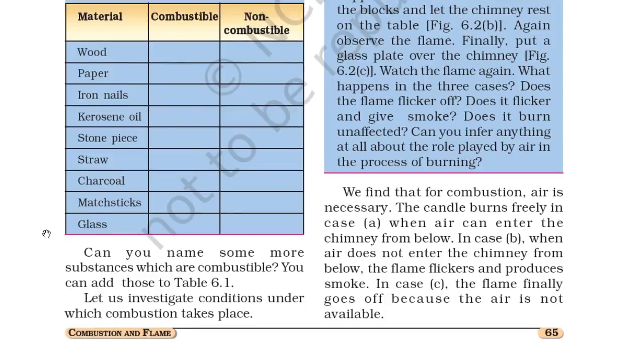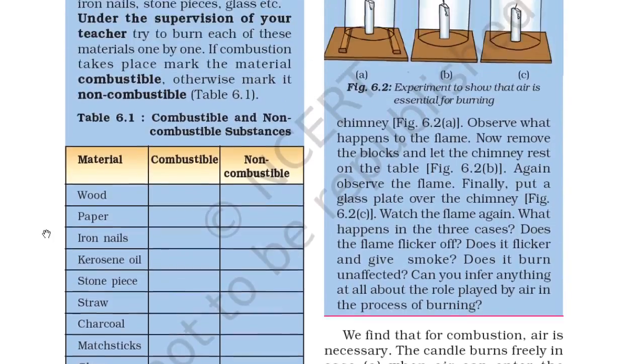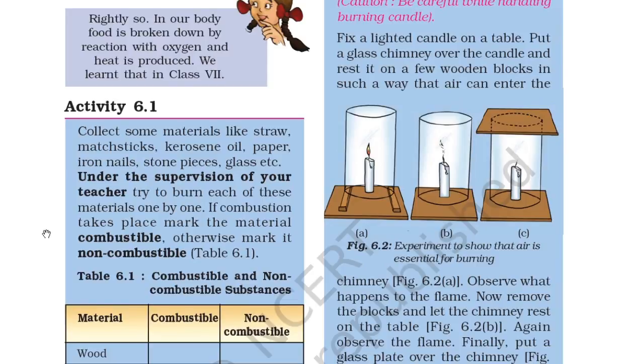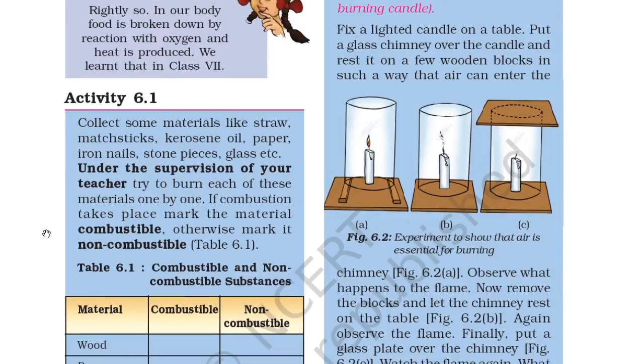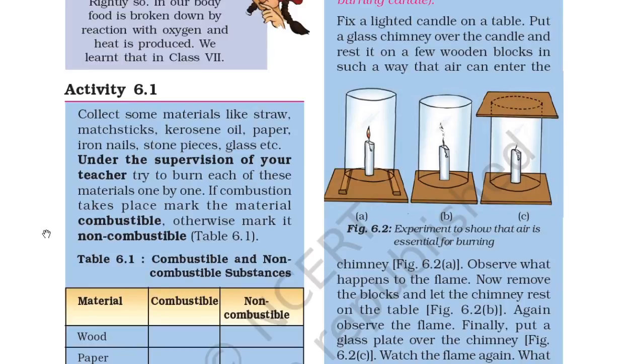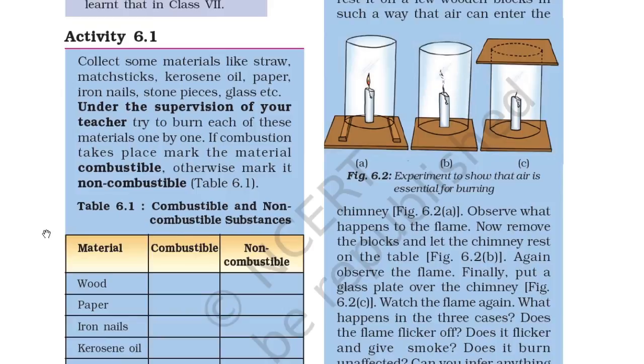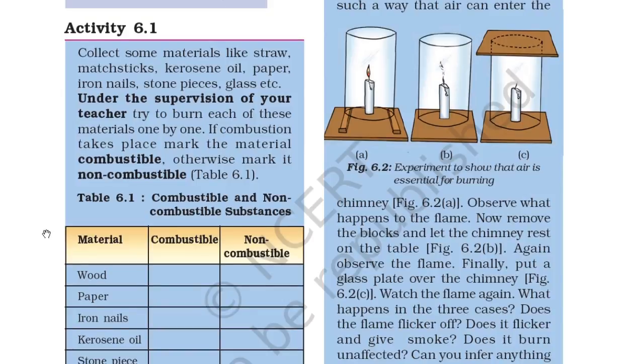Let us investigate the conditions under which combustion takes place. So here is activity 2. Caution, be careful while handling a burning candle. Fix a lighted candle on a table, put a glass chimney over the candle and rest it on a few wooden blocks in such a way that air can enter. So you can see here the experiment to show that air is essential for burning. When the air is blocked, the candle stops burning. With the chimney over it, observe what happens to the flame.